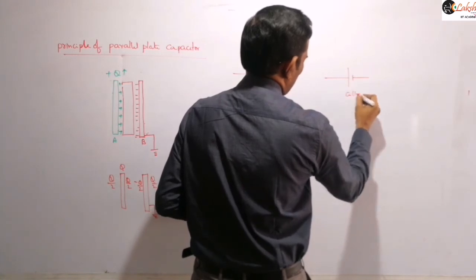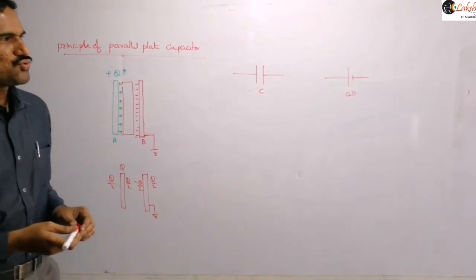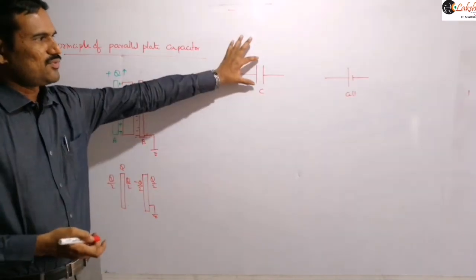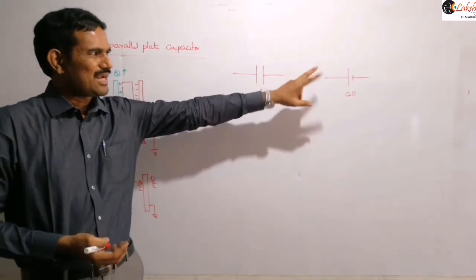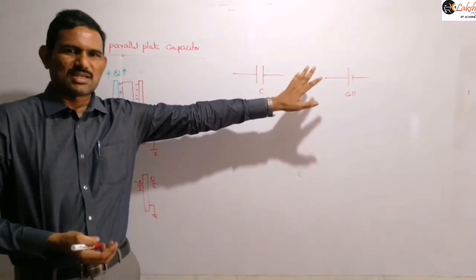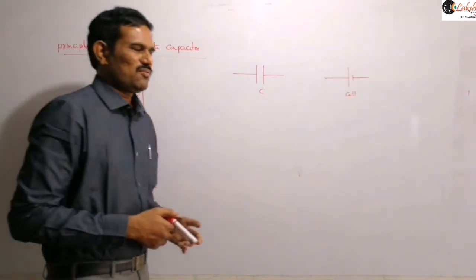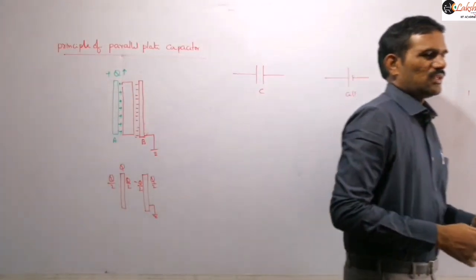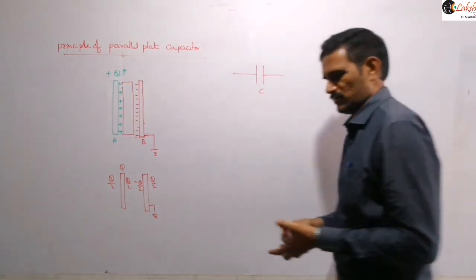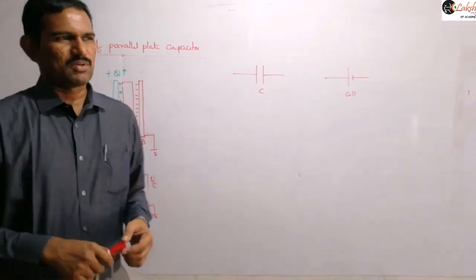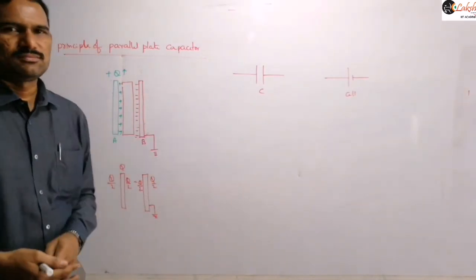This is the symbol for the cell, and this is the symbol for the capacitance: two lines of equal length. If these two lines are of equal length, then it is a capacitance. If they are of unequal length, then it represents a cell or a battery. So write that: the circuit symbol for the capacitance is, and draw this symbol.